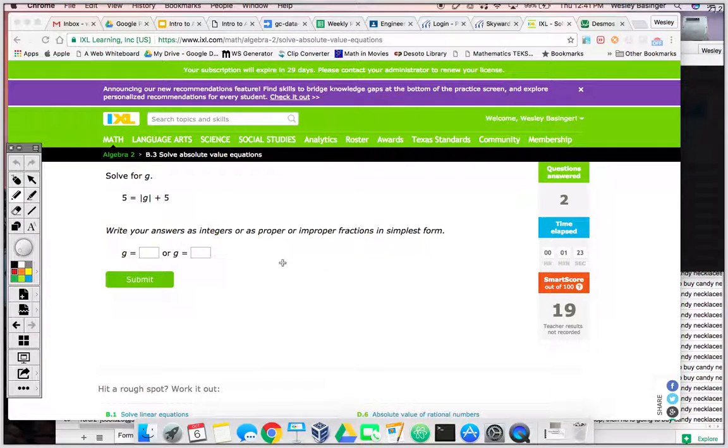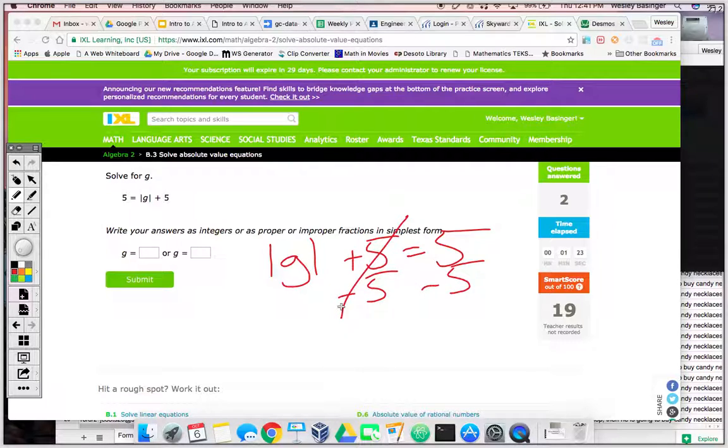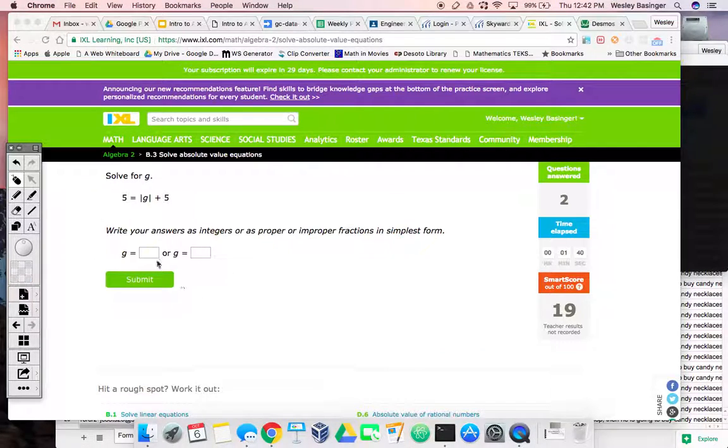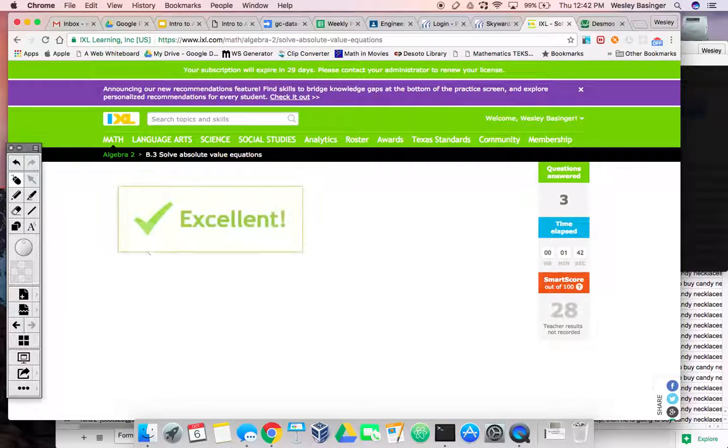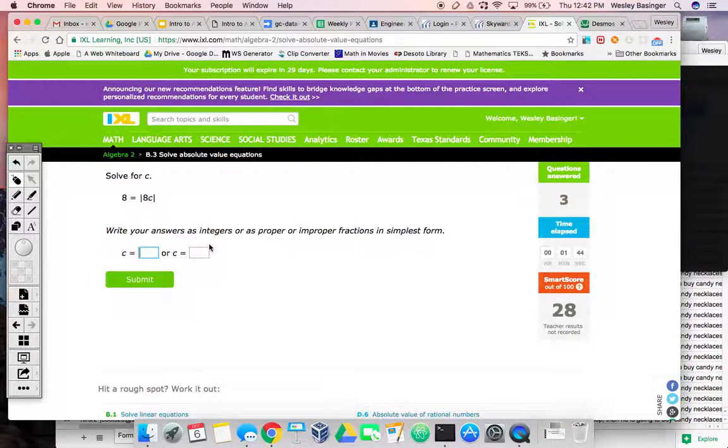It's got absolute value of g plus 5 equals 5. Okay, so you're going to subtract 5, subtract 5. This cancels. Absolute value of g equals 0. What do you know? Another easy one. So it's going to be 0 or 0. Now the answer on this one is not going to be 0.